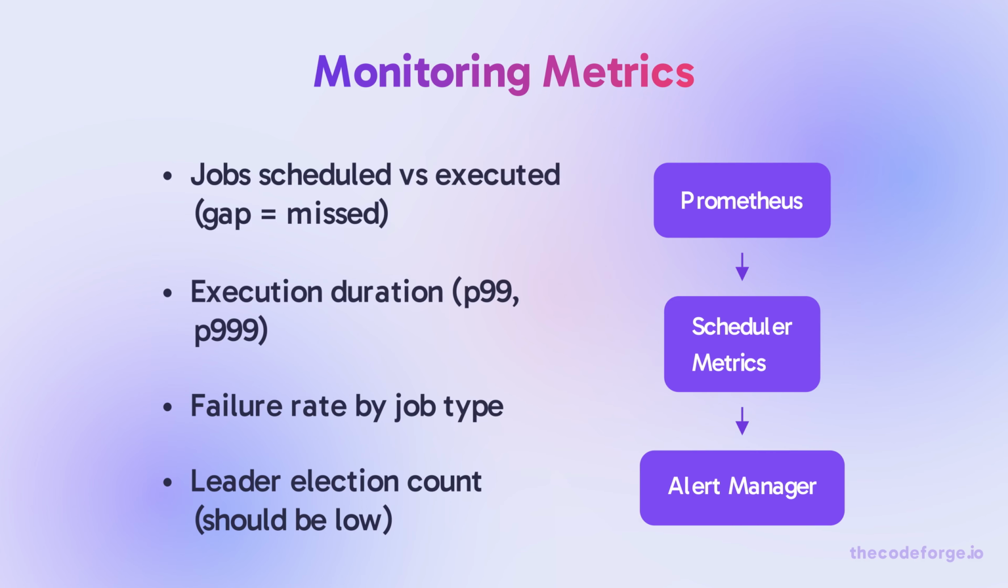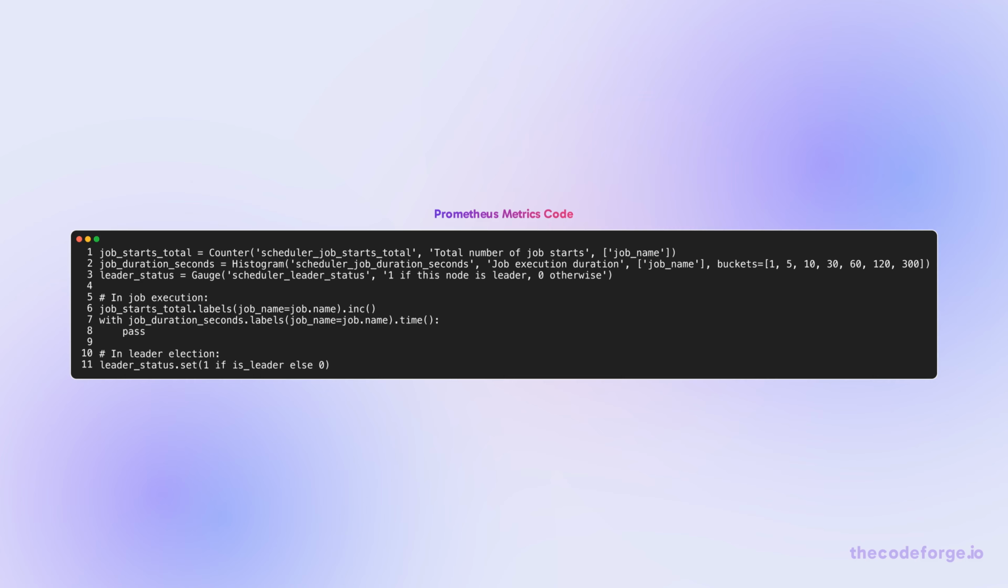You can't debug a distributed scheduler without metrics. Track jobs scheduled versus executed, execution duration, failure rate, leader election count, and heartbeat staleness. Alert on anomalies. Here's how to instrument your scheduler with Prometheus metrics.